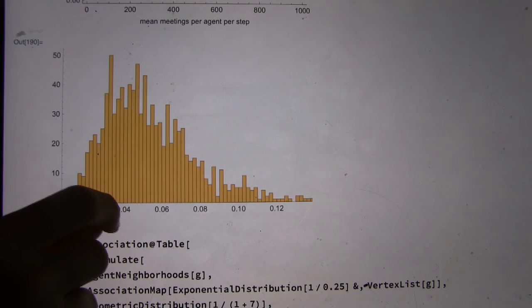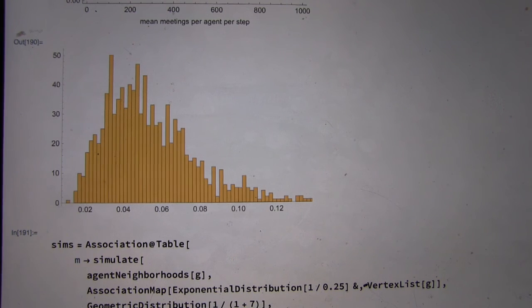This is only at 0.04. So if we looked at this on the same scale as the previous ones, it would be really, really close together. Yeah. So there's not a lot of variation here. You wouldn't really expect to see this infect much of the population.